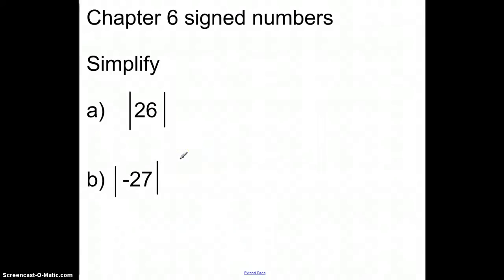In this section with sign numbers, we're going to focus on positive and negative numbers. So when you see these bars, and you'll see these throughout this section, they're referring to absolute value. Absolute value really has to do with how far a number is away from 0 on the number line.